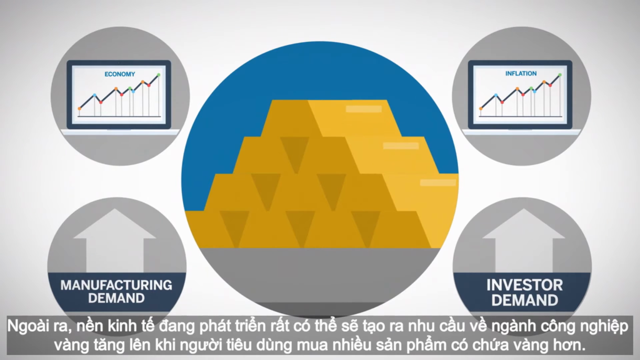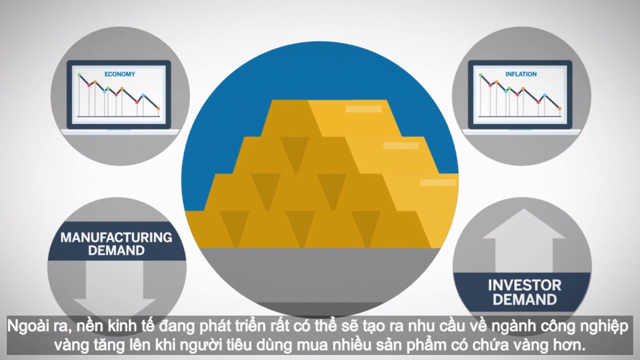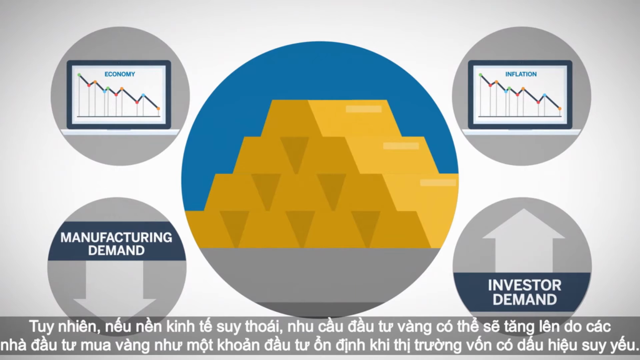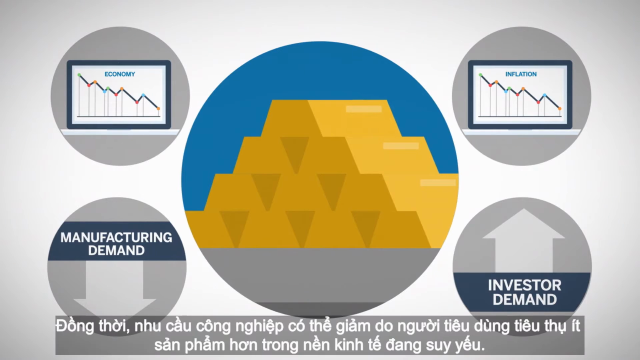Let's look at it another way, this time with conflicting demand signals. In this case, assume the economy is contracting. Demand for gold as an investment is likely to increase, as investors may look to gold as a stable investment when equity markets show signs of weakness. At the same time, industrial demand may decrease, as consumers purchase fewer products in the weakening economy.